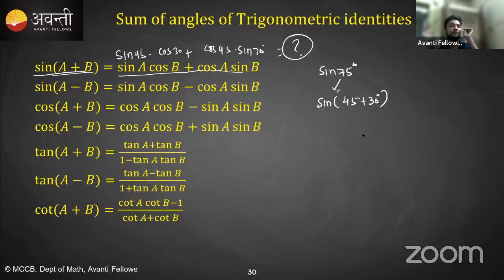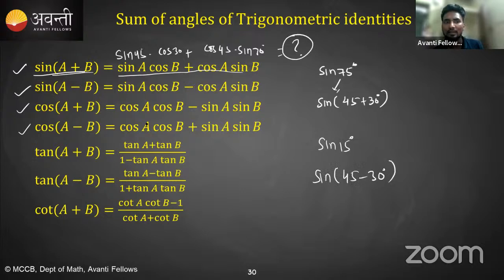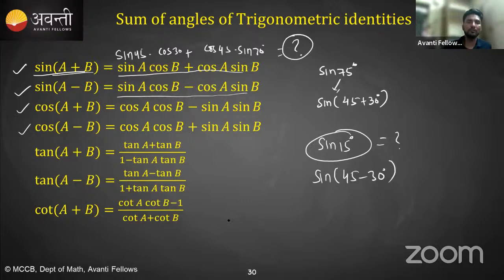So even if we don't know the value, if we know this formula we can find it. अगर कोई बोले sine 15 degree, we don't know the value, but if we can write like this 45 minus 30, then by the use of this formula I can find the value of sine 15 degree also. Okay, so that's the use of this formula, and there are a lot of uses in the future. Okay, बहुत use होने वाला है ये trigonometry.